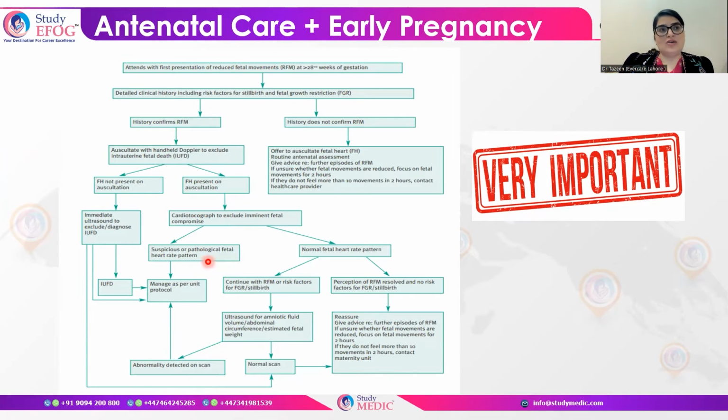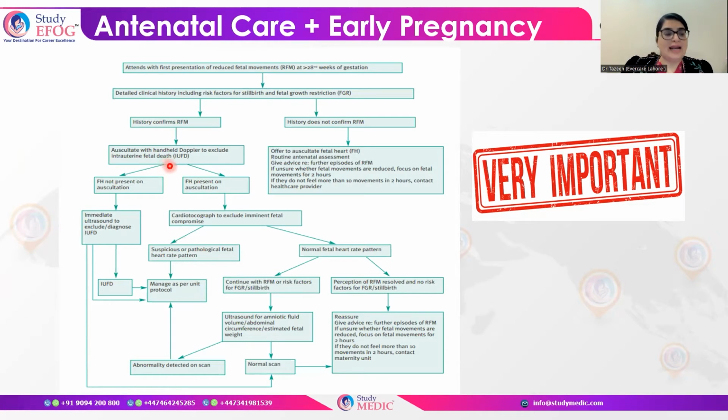If the CTG is suspicious or pathological, falling under amber or red zones, then you have to see what the unit protocols are for that patient and proceed in that way. This is how you have to proceed further for the management of reduced fetal movement, which is important.